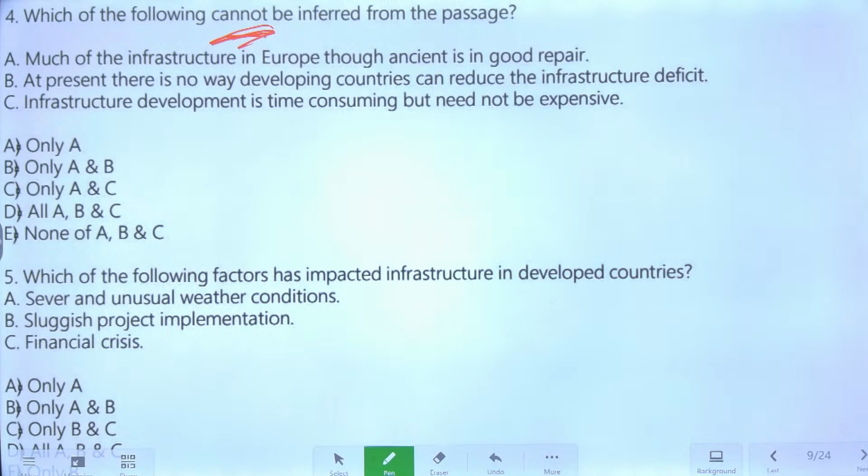Come on, everyone. Fourth question, what do you think? क्या लगता है आपको फोर्थ का आंसर?